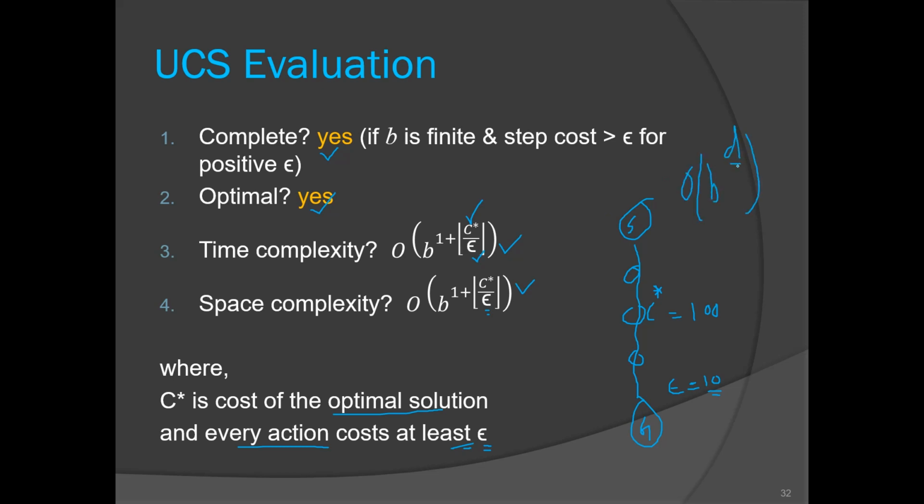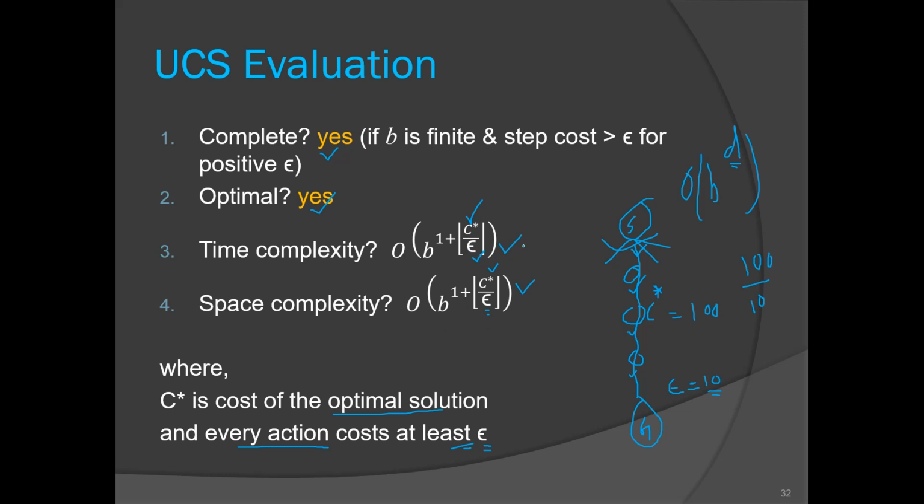We want the depth. So this many actions you have to take, 100 by 10. That's why we have written here C star by epsilon and the floor value of that. So that's how this expression came. This many actions are required, and that would be the depth. And we have other branches also, for which this is the depth required. So that's why we have this expression.